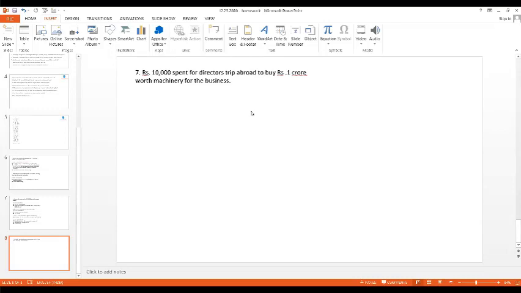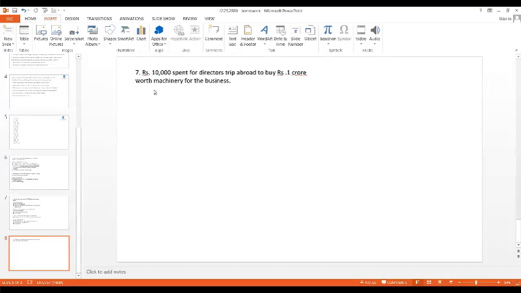You should tell what is incidental expenses, and also that it will be added to the cost of the asset. These two things should be there in your examination paper. And it is also non-recurring in nature. Again and again, they are not going to purchase the same machinery. So that is why it is a capital expenditure. Entire 1 crore 10,000 rupees is a capital expenditure. If anyone has any doubt, you can ask.